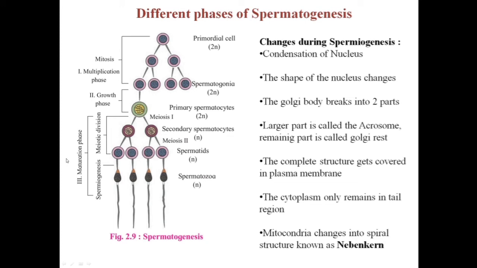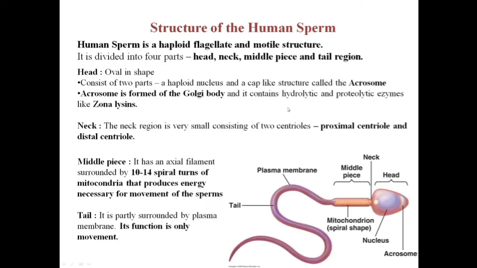These spermatids are circular, non-motile and haploid structures, and they undergo spermiogenesis, before which they undergo certain changes. And the process of spermiogenesis is where these specialized haploid structures are formed, which are called sperms. So this was all about the process of spermiogenesis.